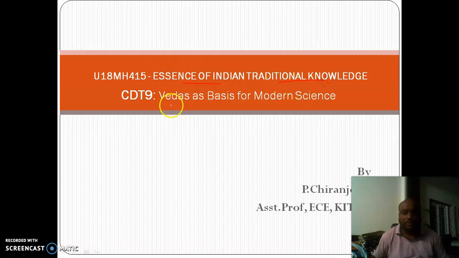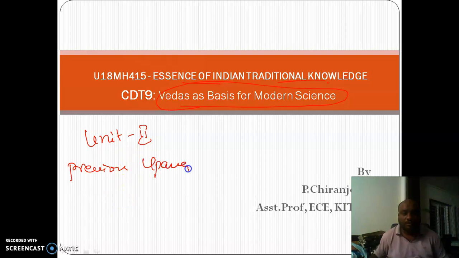Today's topic is a part of Unit 2, that is Vedas as basis for modern science. In our previous topic, we have completed Upangas, where they form the substantial support to the Vedangas. Right? In the present topic, we deal with Vedas as basis of modern science as a part of Unit 2.